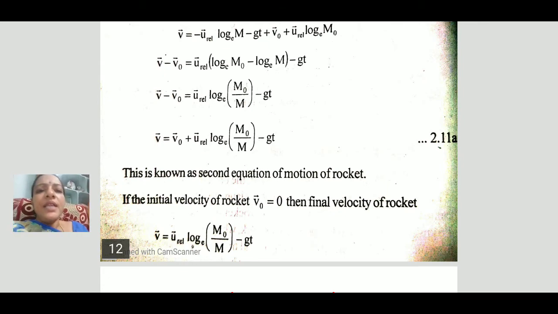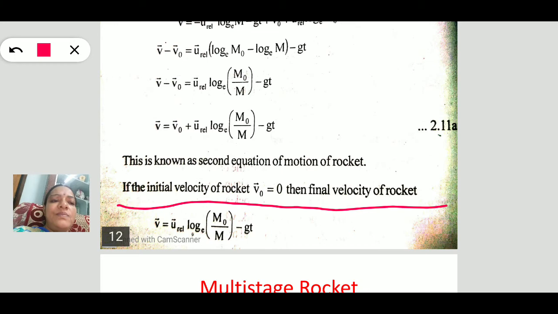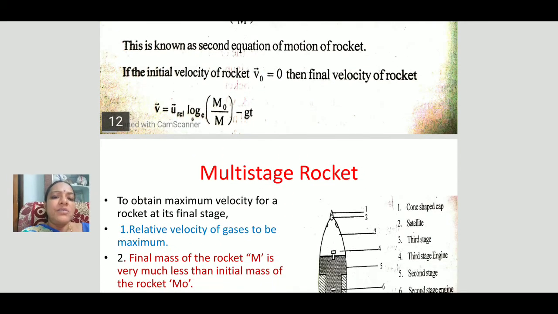Again by this equation, suppose the initial velocity of the rocket is 0, what happens? Then the final velocity, by substituting v naught is equal to 0, the equation changes into v is equal to the final velocity of the rocket is equal to u relative velocity log of m naught by m minus gt. So this is the velocity of the rocket with considering the gravitational force. This is about the motion of rocket.